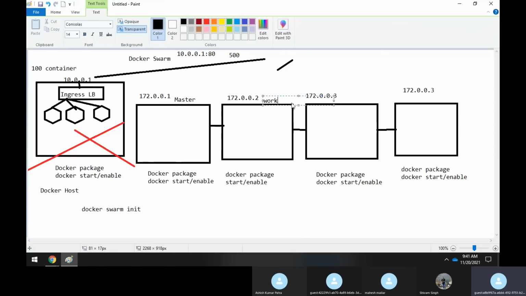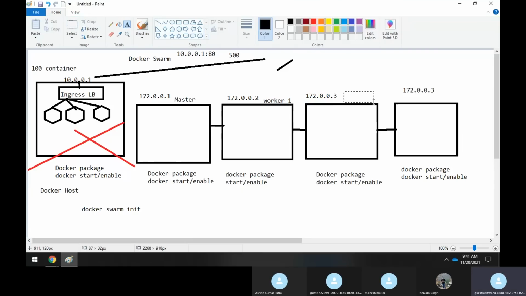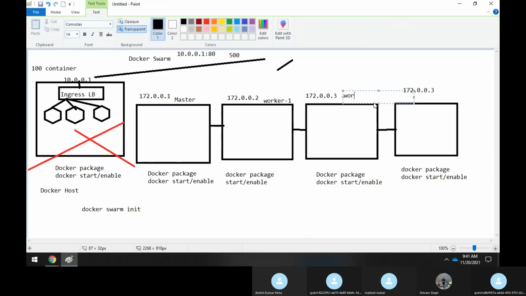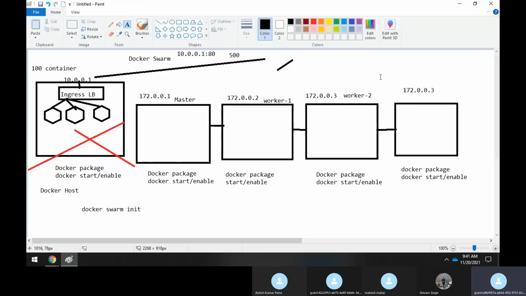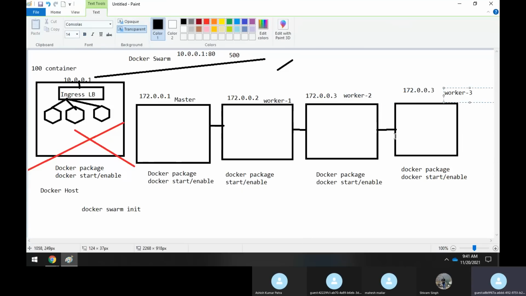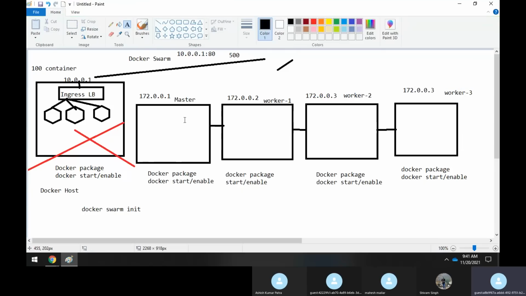Say, worker one, worker two, and worker three. Any one of the nodes you need to configure as the master node or the manager. The rest will be called worker nodes, or simply nodes.